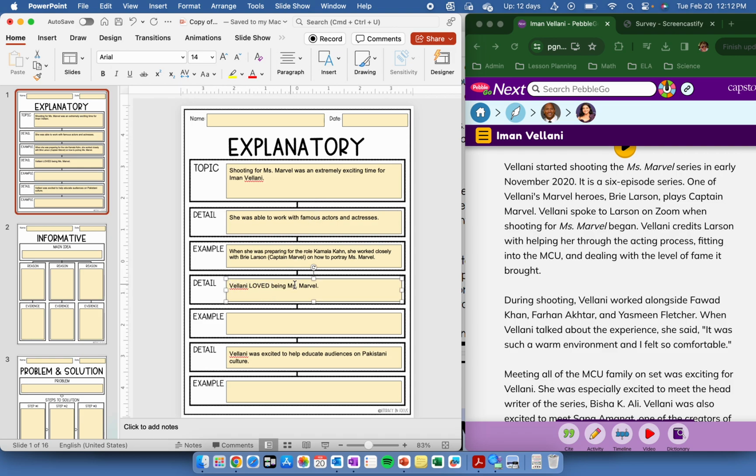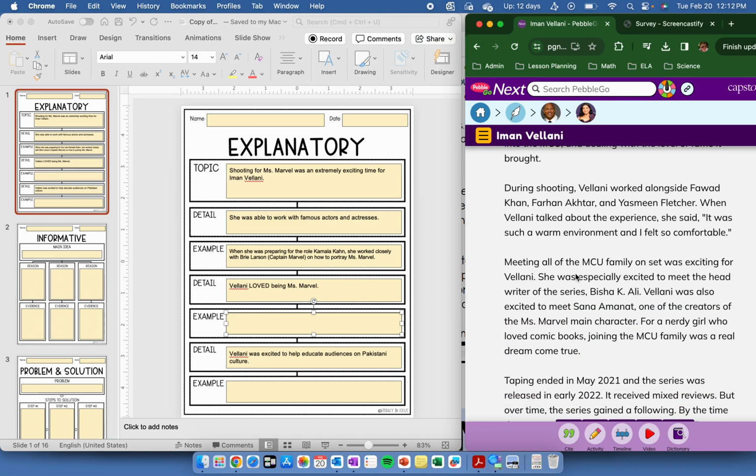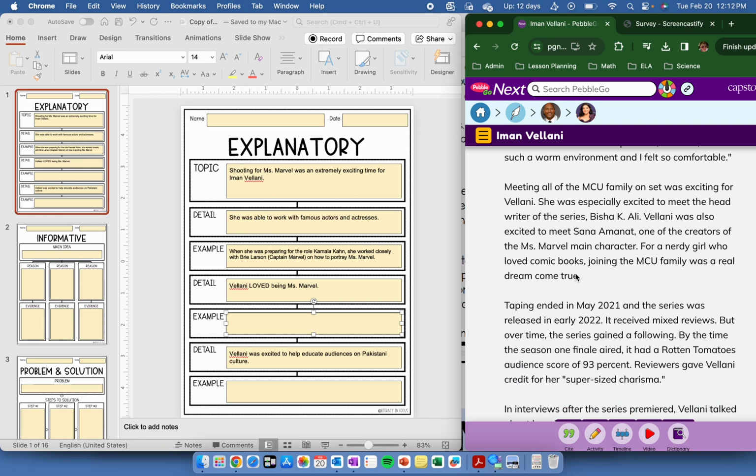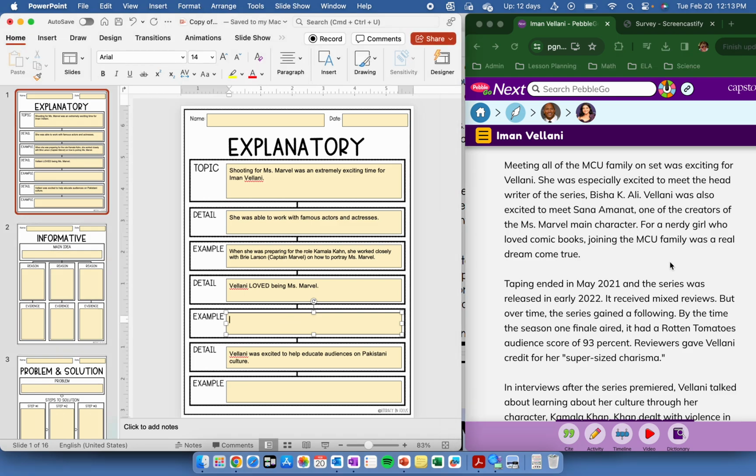Now, Vellani loved being Ms. Marvel. Well, I know, because this is one of my favorite superheroes, I know that she was really excited because she loved comic books, and it was a dream come true. So I'm going to put in here, and so it says right here, for a nerdy girl who loved comic books, joining the MCU family was a real dream come true.